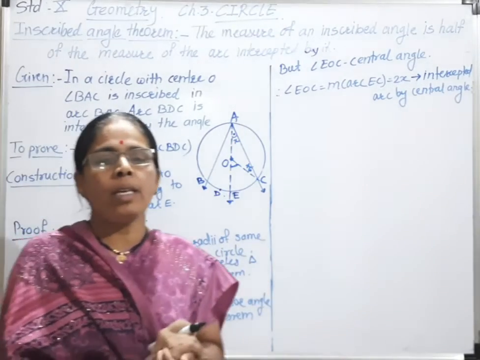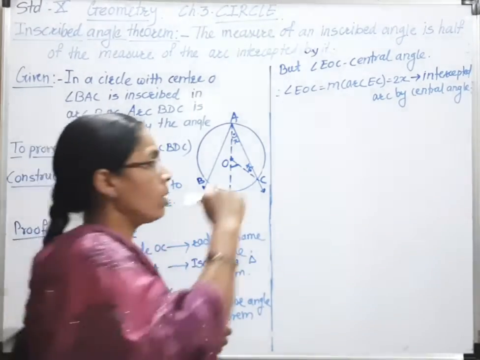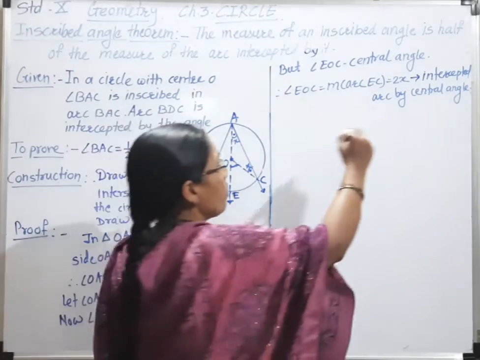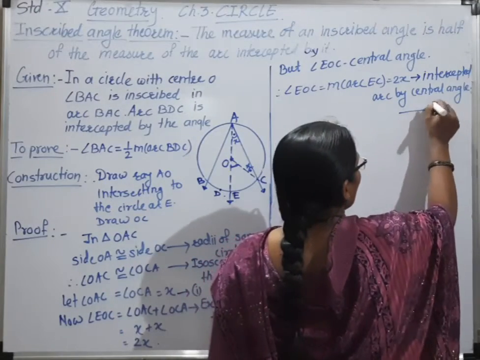Therefore, the intercepted arc by the central angle, and this is number 2.